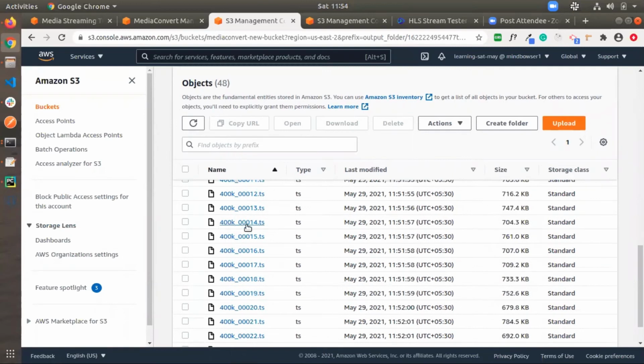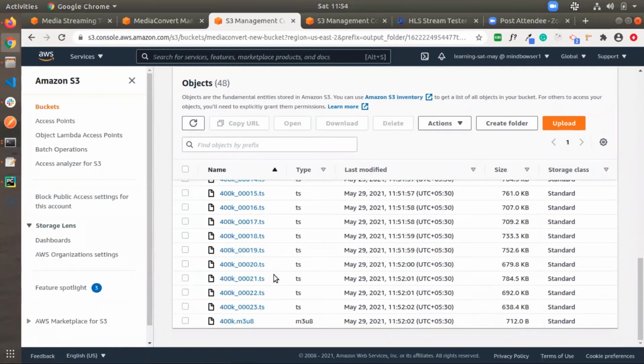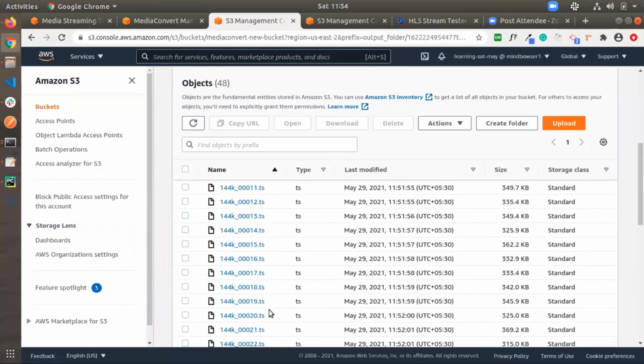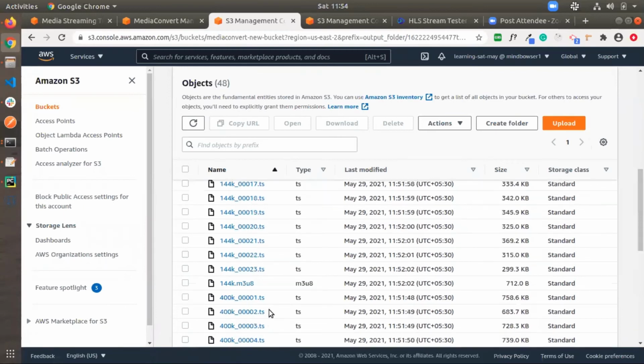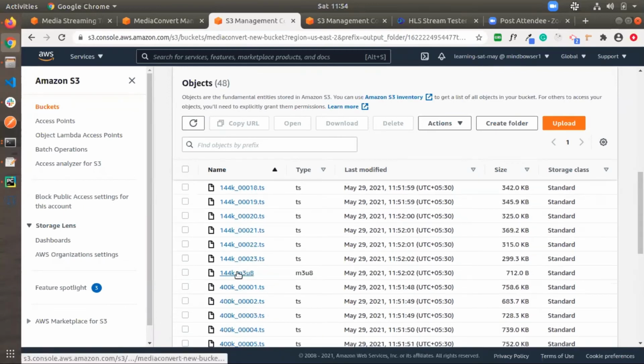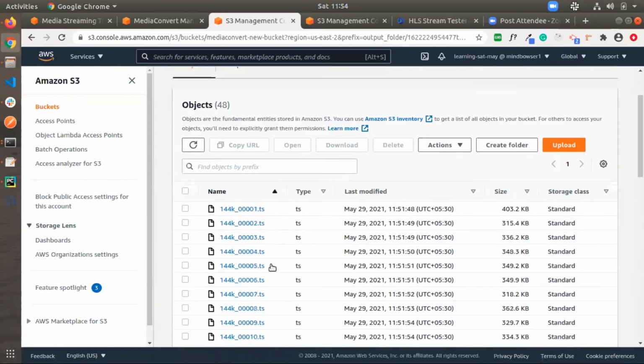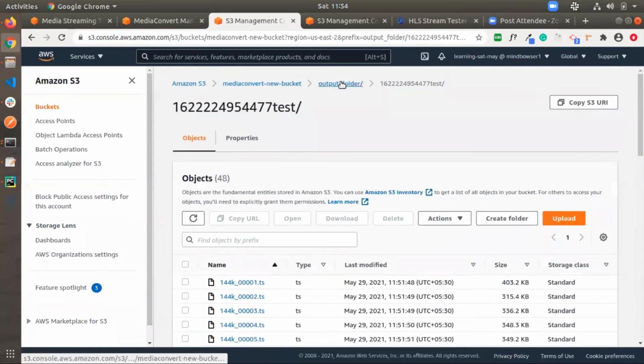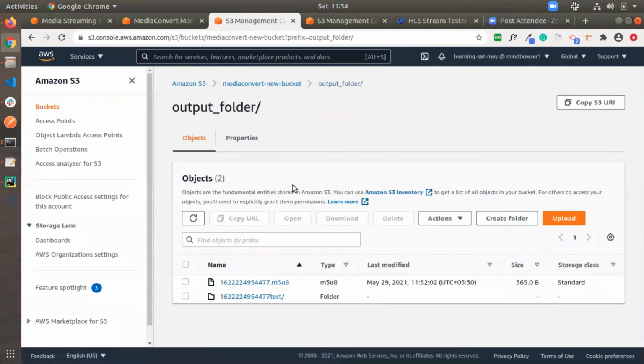They have also created 400K. We can also stream these different outputs, but I will show it by using the output group file.